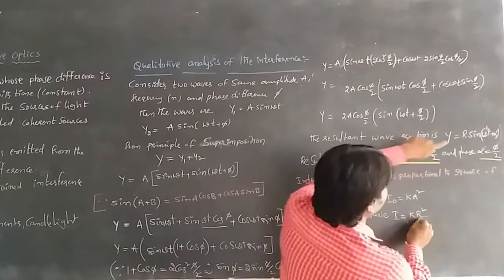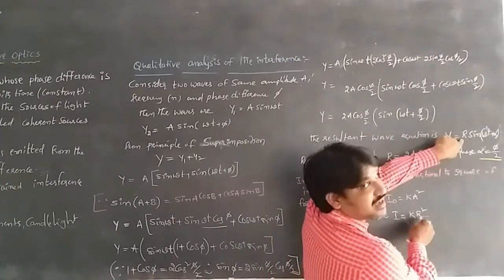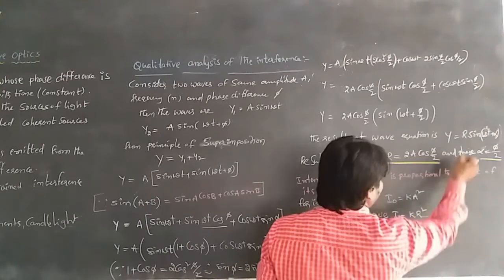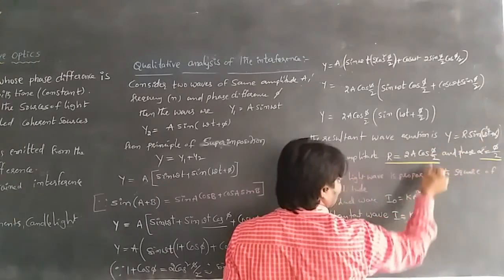Here R is the resultant amplitude, so we apply R = 2a cos(φ/2) in the equation.